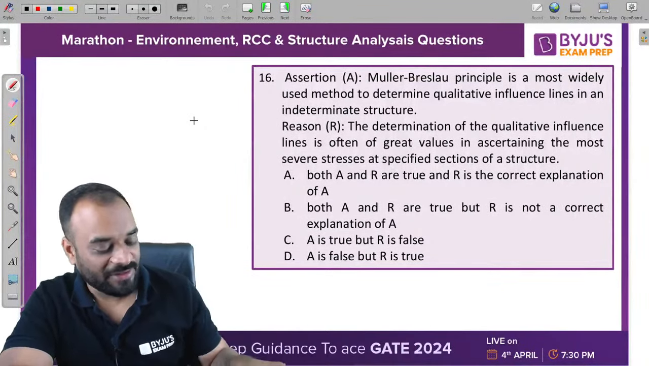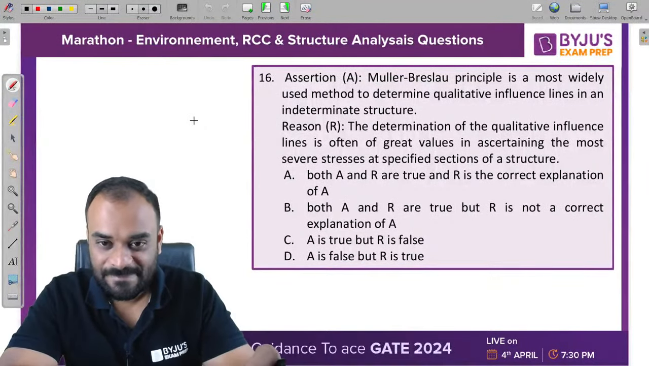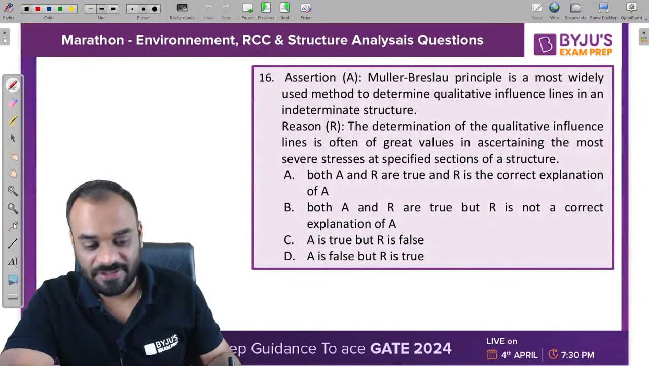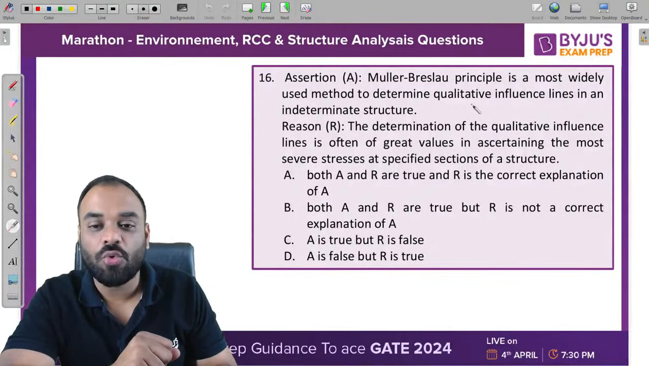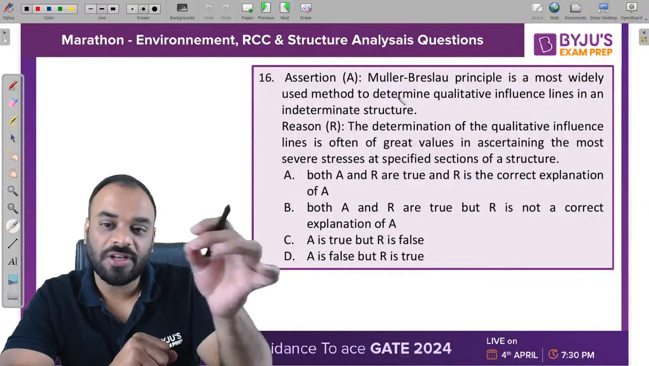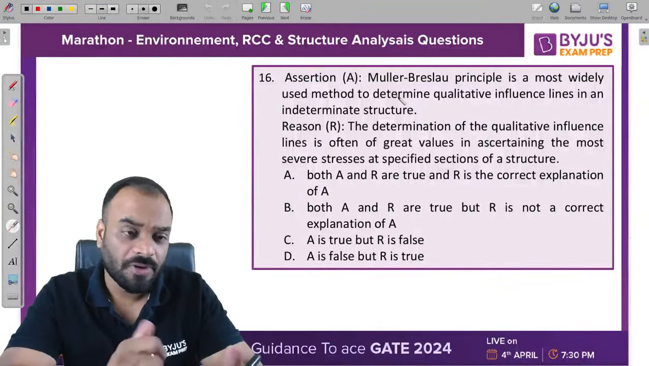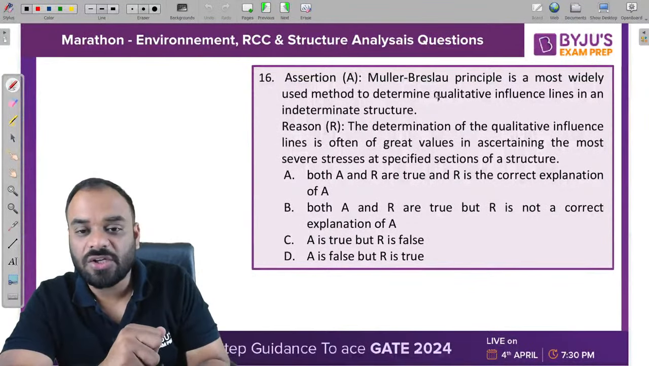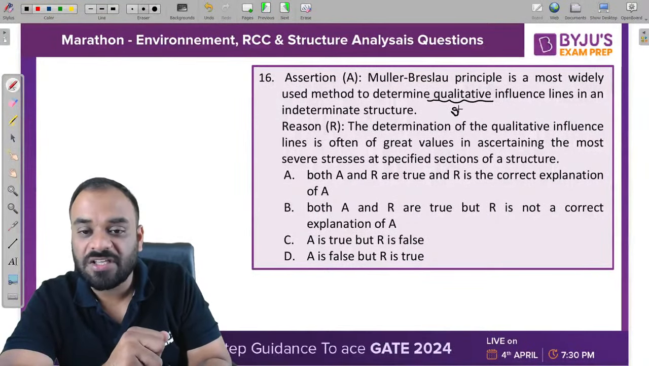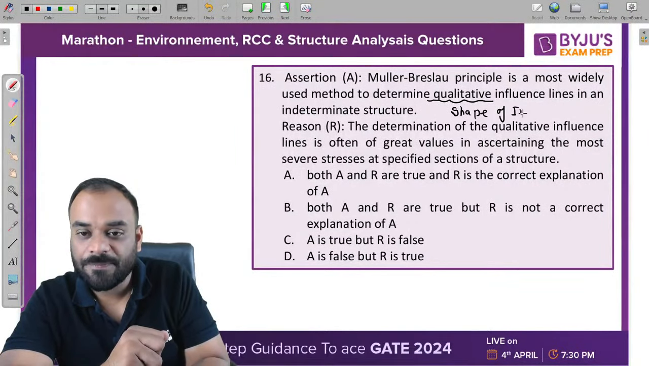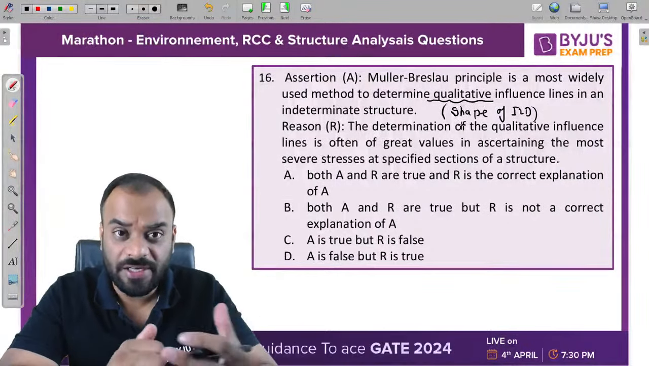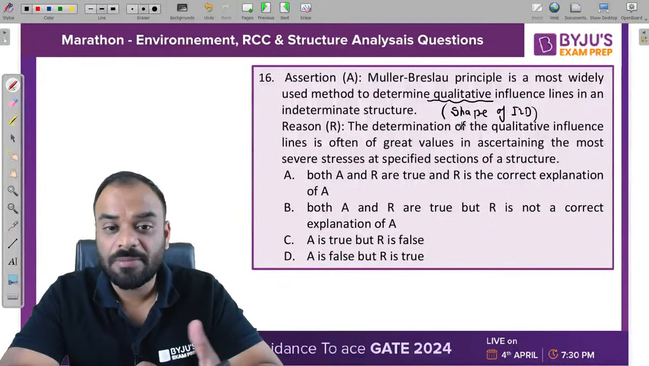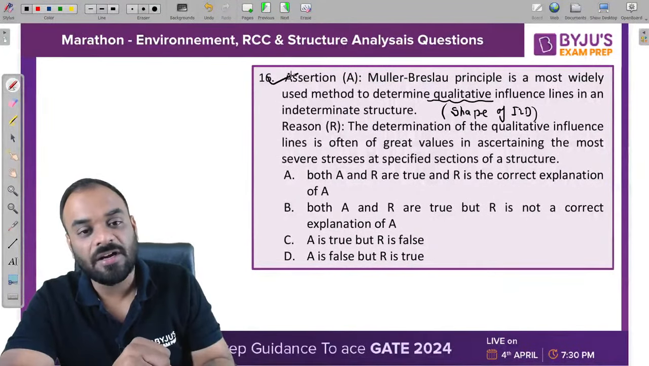Guys, let me explain one thing. Let's understand the first statement. Mueller-Breslau principle is most widely used to determine the qualitative influence line diagram for the indeterminate structure. It is true, right? Why is it true? Because we know that qualitative ILD is nothing but the shape of ILD. We are able to get the shape of ILD by using the Mueller-Breslau principle. So the first statement is 100% correct.